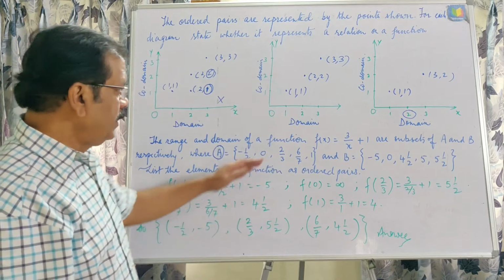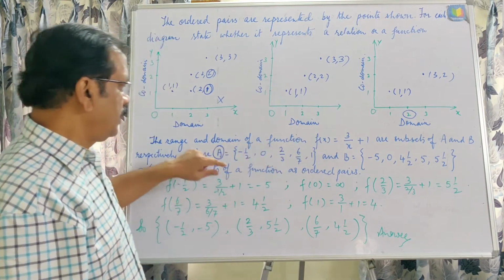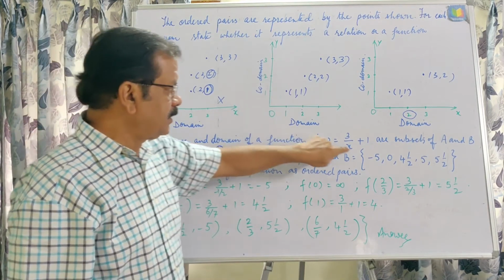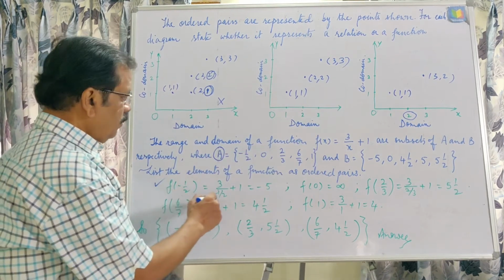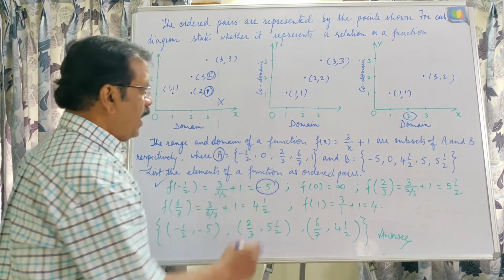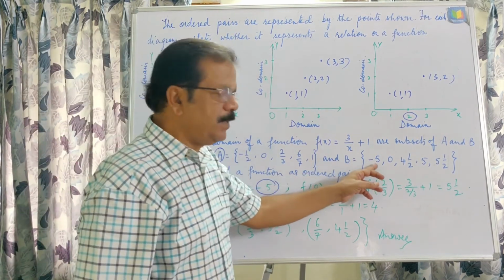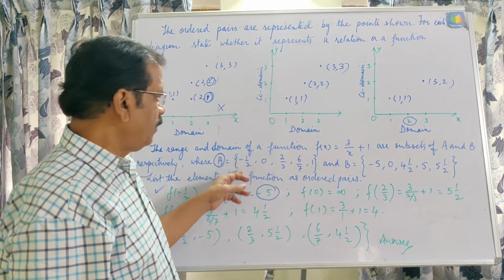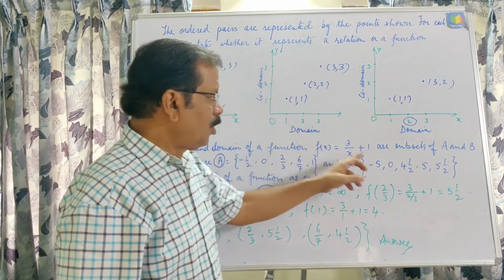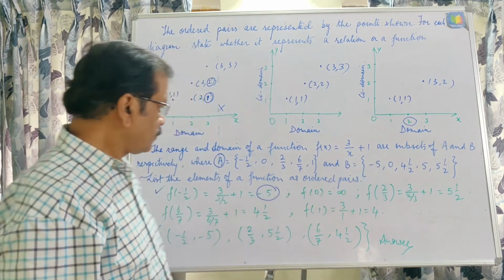Now defining with the help of this function, substituting x = -1/2, f(-1/2) will be equal to -5, and this is there in B also, and so for -1/2 the ordered pair will be (-1/2, -5).